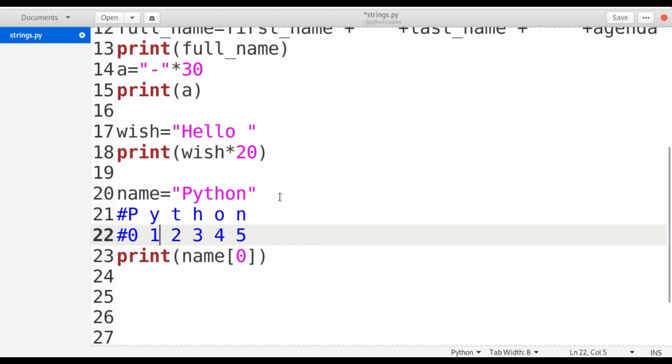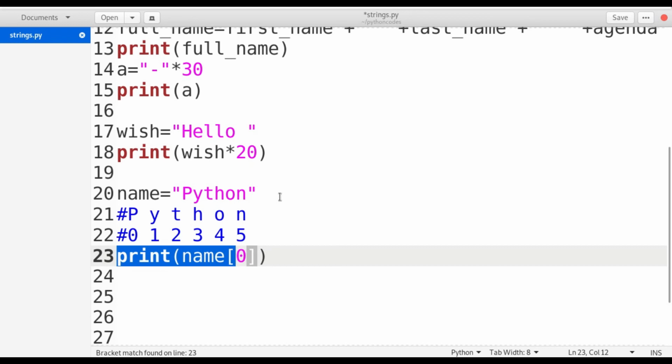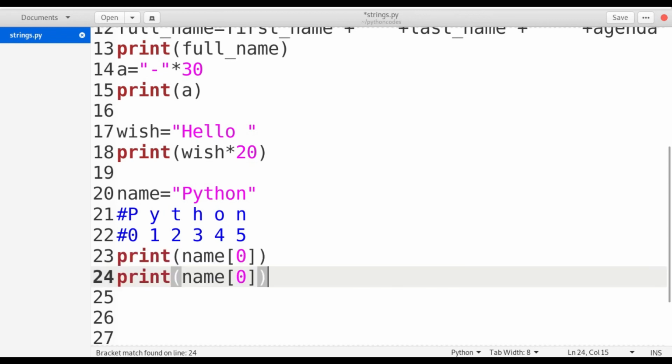So we can access each character by using its index value. Suppose I want to access the P, I am going to simply write the variable name within the subscript. Subscript means the square brackets. Within the square brackets, I am going to specify the index value. Suppose I want to access the P, I am going to specify index value 0. If I want to access the O, I am going to specify 4 here.